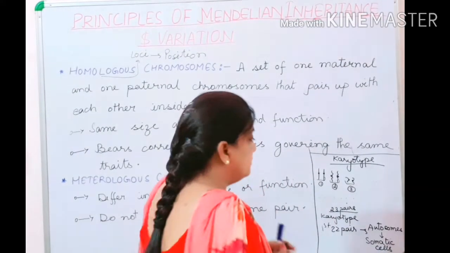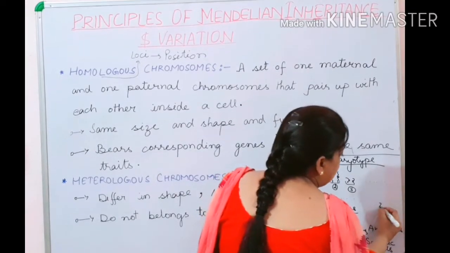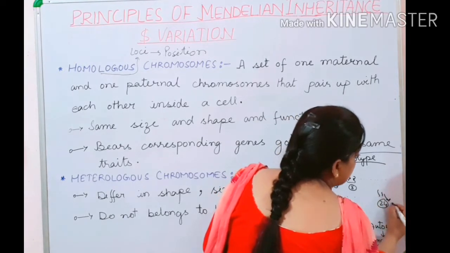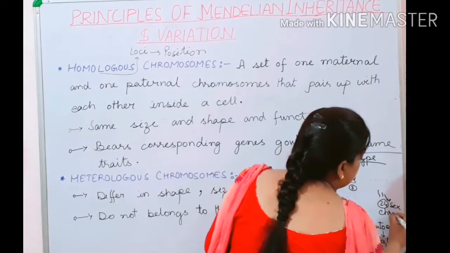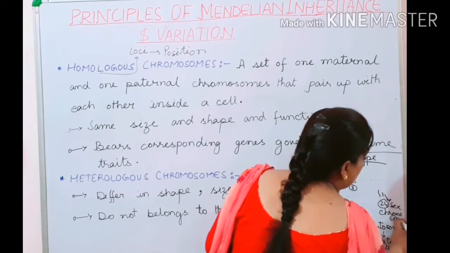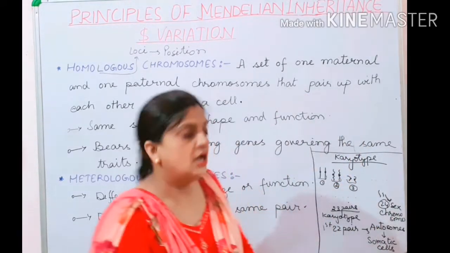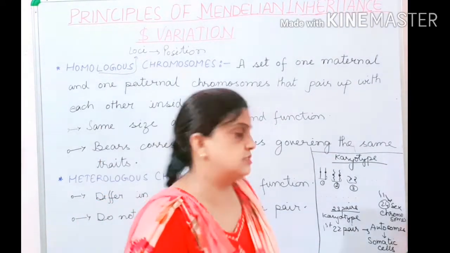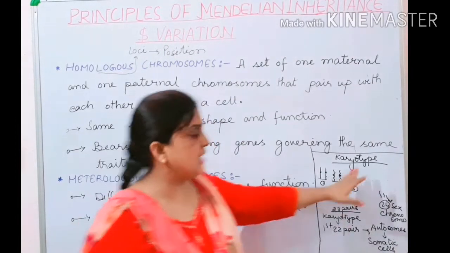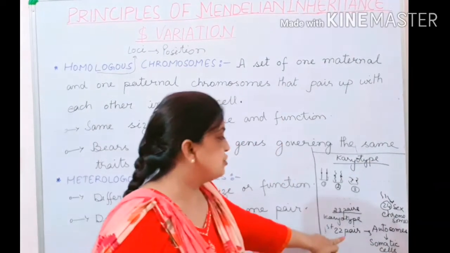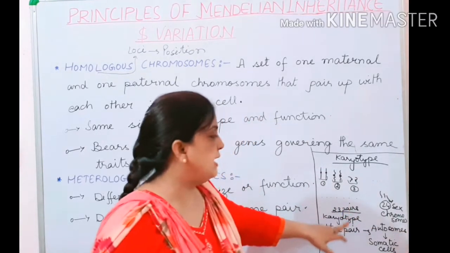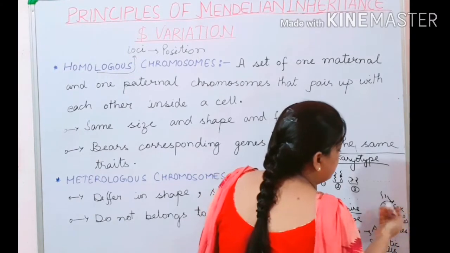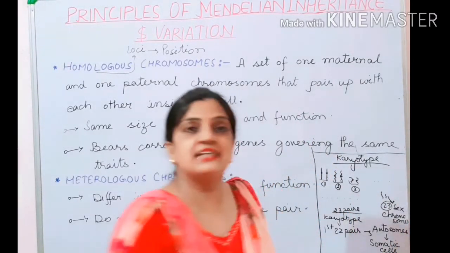And children, the last pair is called the sex chromosome. It is called sex chromosomes, or allosomes. Now children, this sex chromosome is responsible to make the generative cells. So children, hope this concept of karyotype is clear to you all. That is, your first 22 pairs are autosomes and the last pair, not 24, it is your 23rd, is your sex chromosome.